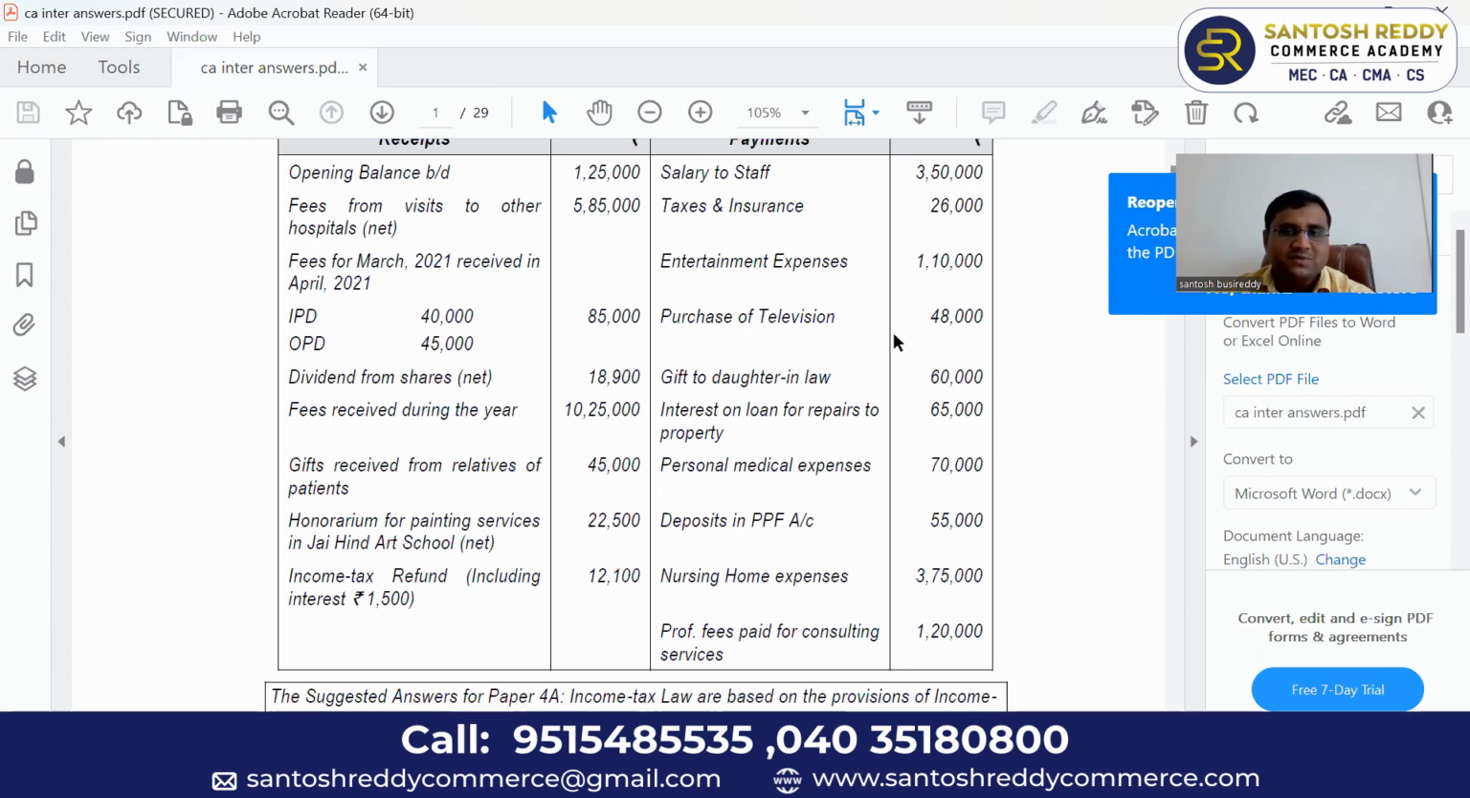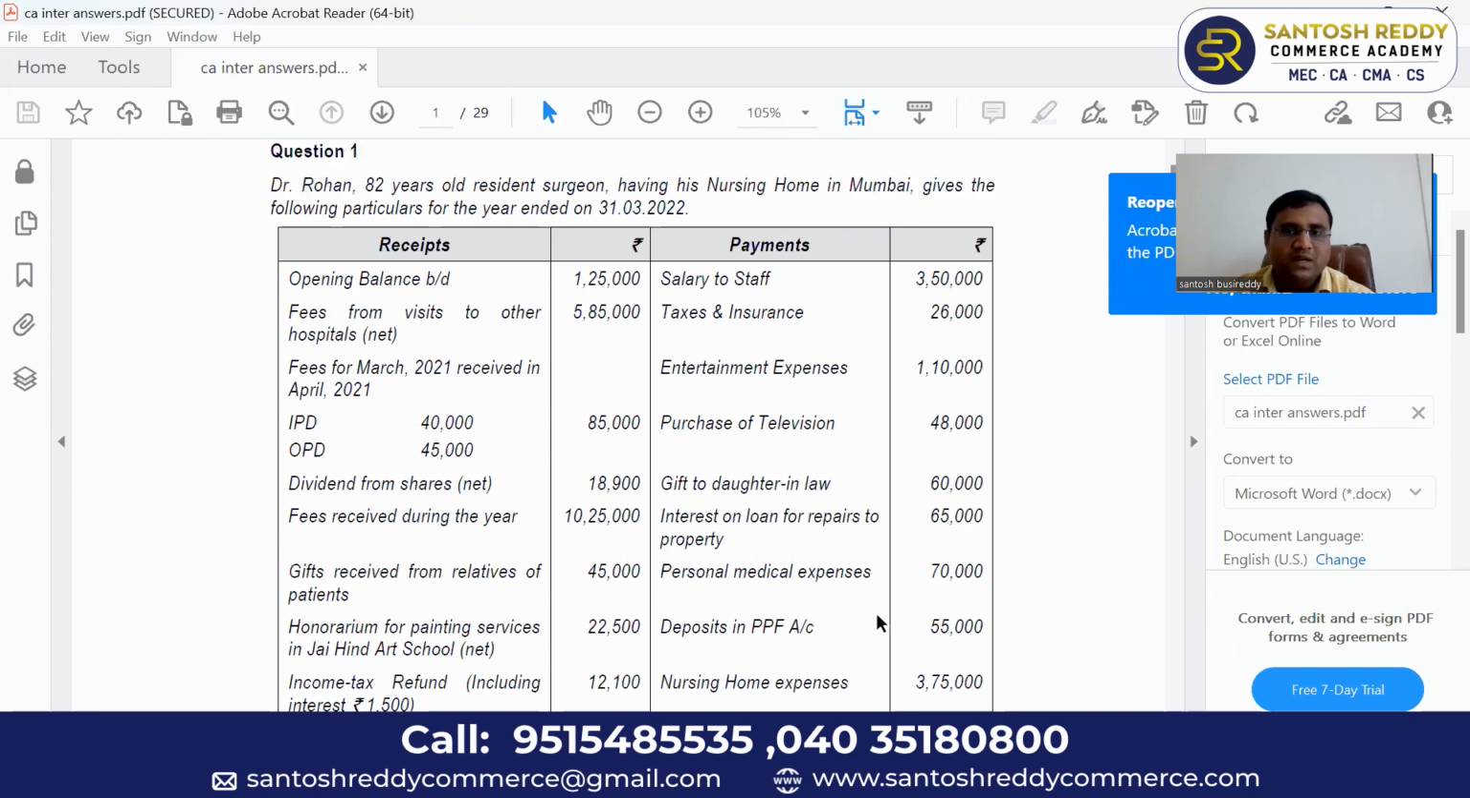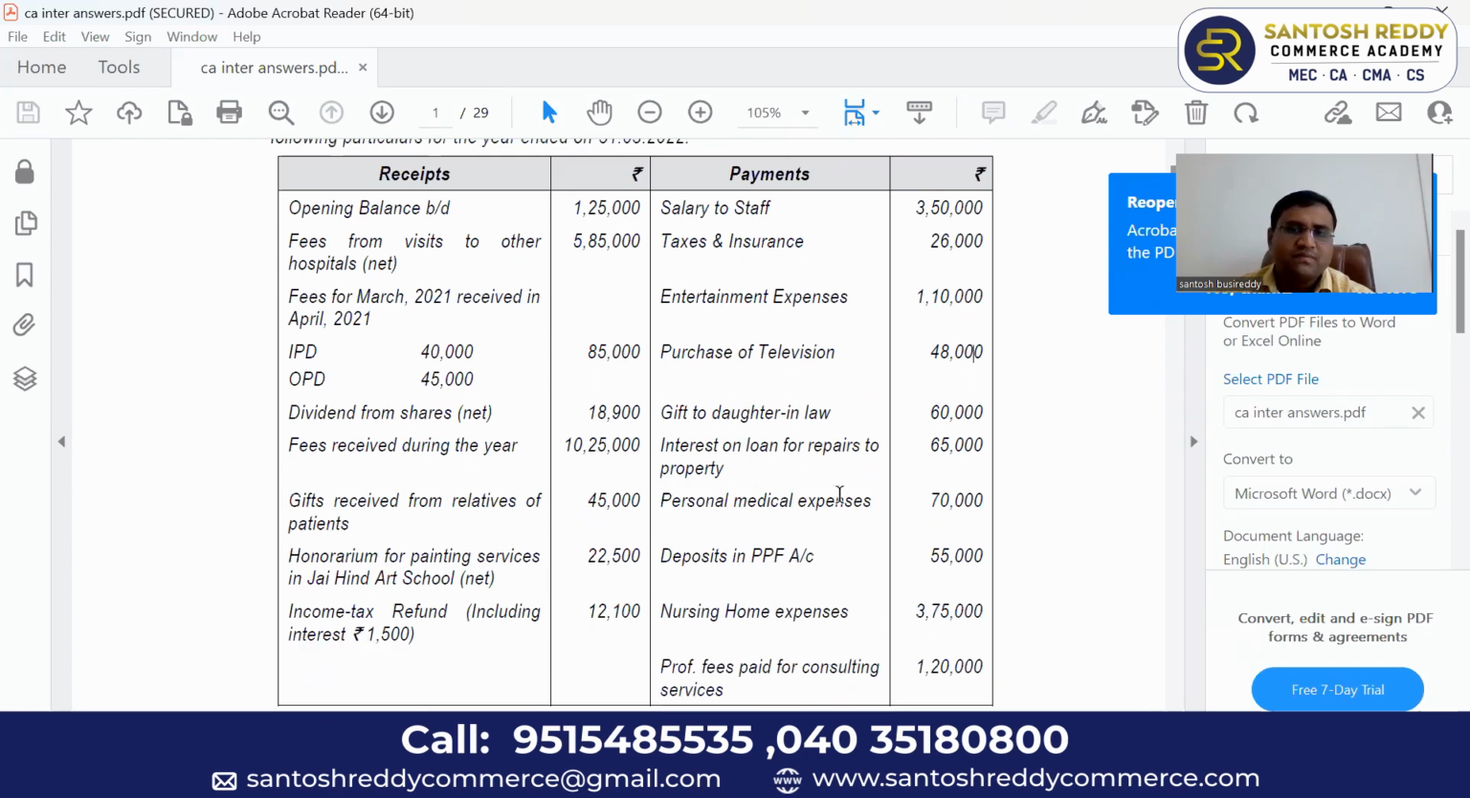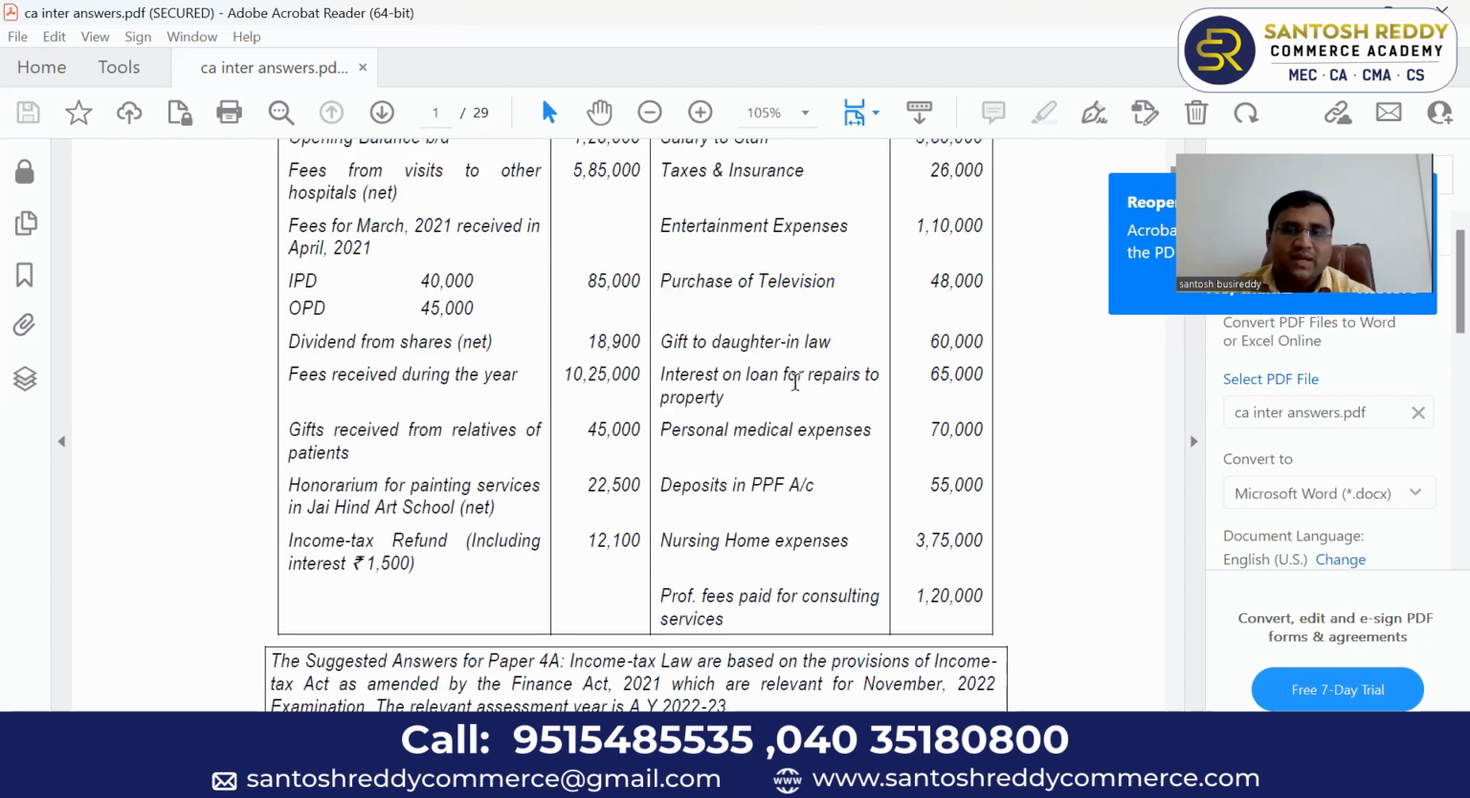If it is a television purchase for the nursing home, that means hospital, you can claim depreciation. Next, gift to daughter-in-law. I think there is no consideration. Okay, we will see what we have to see. Next, interest on loan for repairs to property. Loan interest is taken only for repairs purpose. Repairs purpose means only 30,000 is allowed maximum.